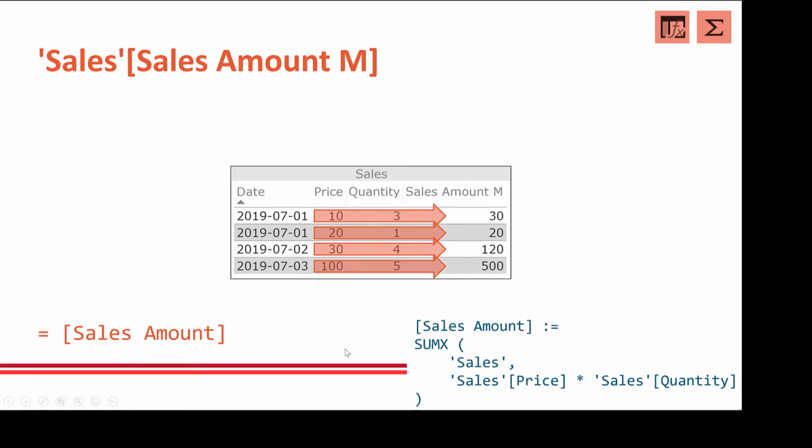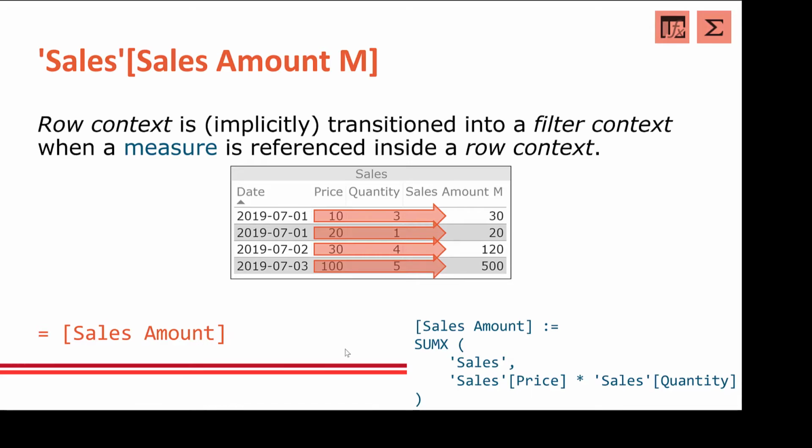Why is that? Because a row context is implicitly, so we didn't ask for it, Power BI or DAX just does this for us, implicitly transitioned into a filter context. And this is only done because we are having a measure there. So if you have a measure, then this measure gets the current row context as a filter context. So the row context is transferred into filters. So the measure doesn't see all of the sales table, but only the current row. This is how they implemented it.